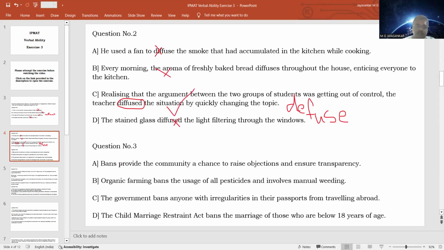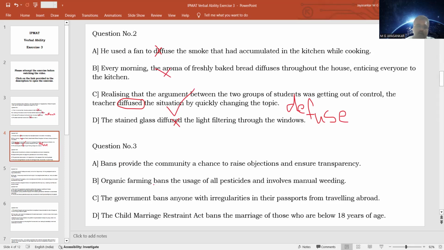Question number 3, bans provide the community a chance to raise objections and ensure transparency. When there is a ban, what does it mean? When there is a prohibition. So when something is prohibited, will you have the chance to raise objections and ensure transparency? No. When you are prohibited from speaking out, you cannot raise objections and ensure transparency. So bans provide the community a chance to raise objections is not a proper sentence. So this could be an answer. Keep it in your mind.